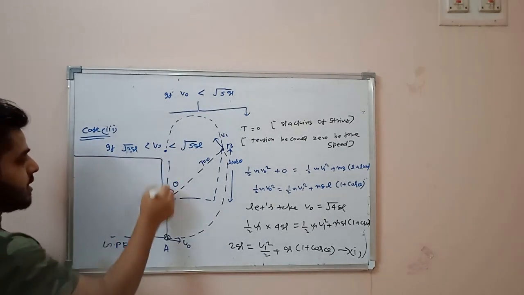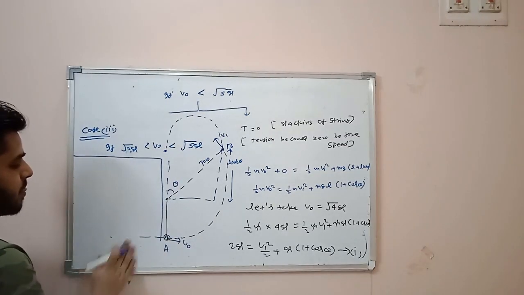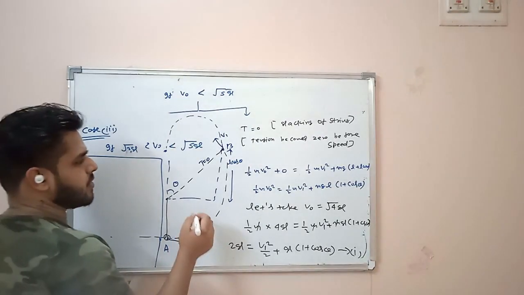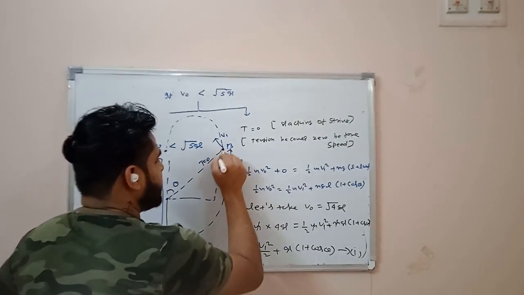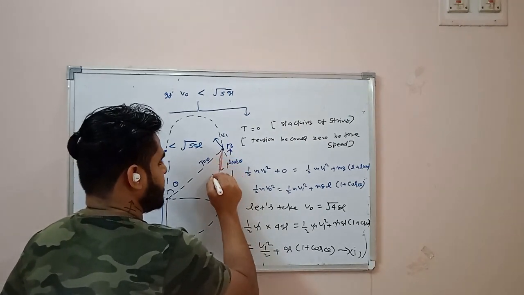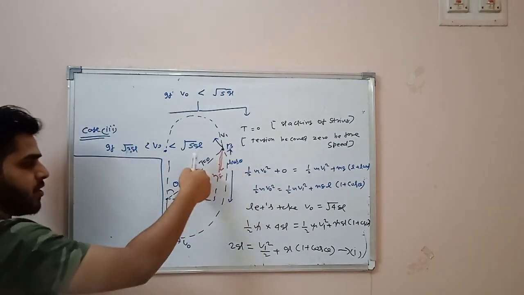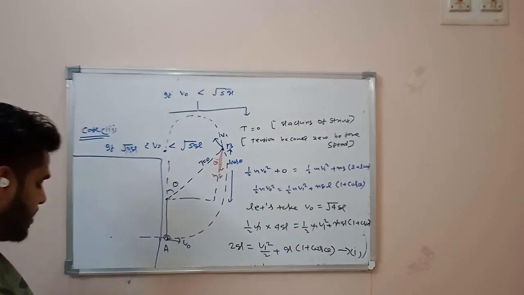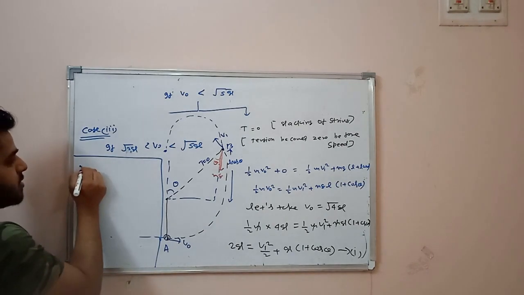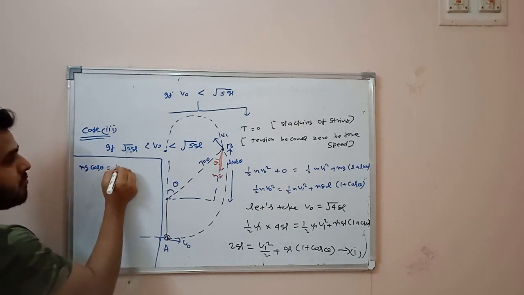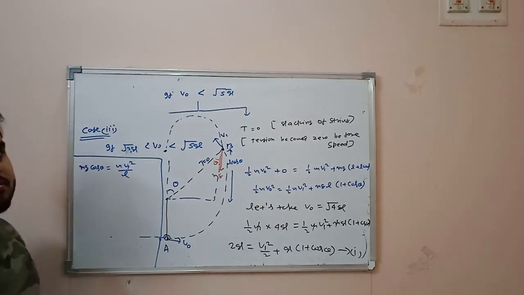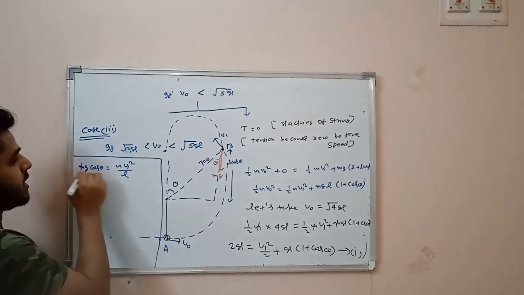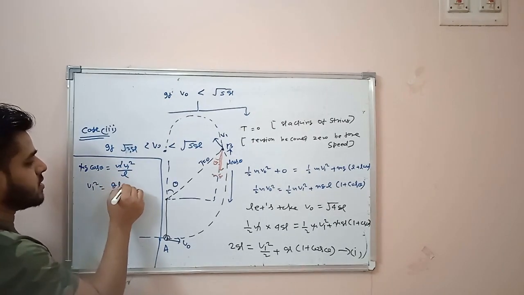According to that I can write the equation over here. If at this point tension is equal to 0, then drawing the free body diagram, mg will act in the downward direction. The component of mg in this direction, that is mg cos theta, will only provide the centripetal force. So mg cos theta will be equal to m V1 square divided by L. From here, V1 square is coming as, m will get cancelled out, gl cos theta.